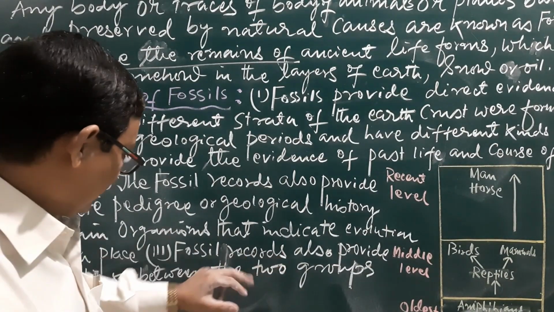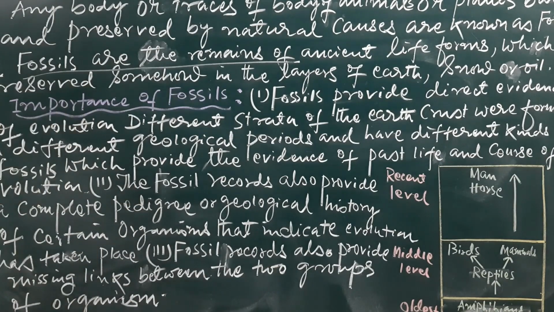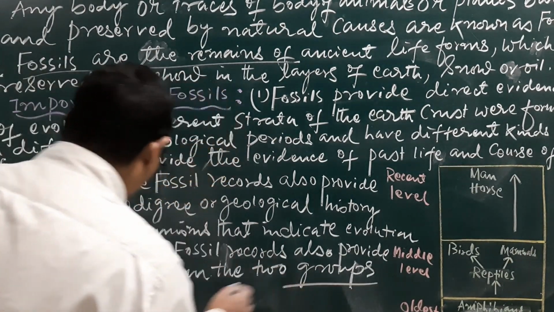The third point is here: fossil records also provide missing links or connecting links between two groups of organisms.